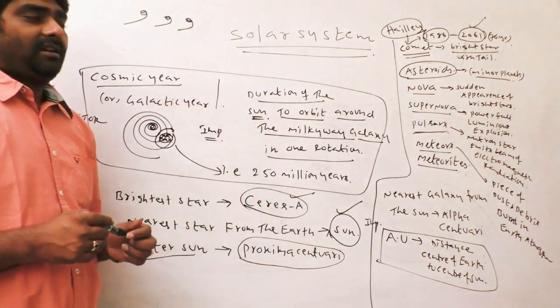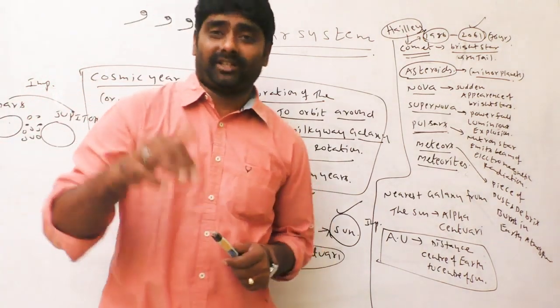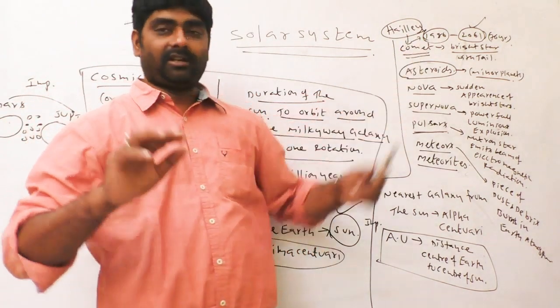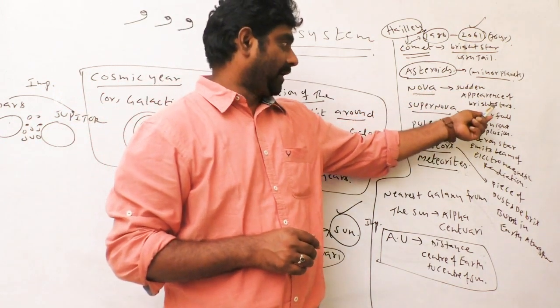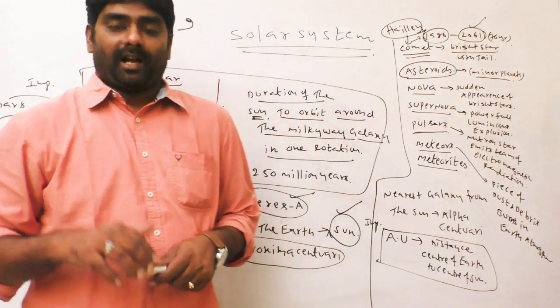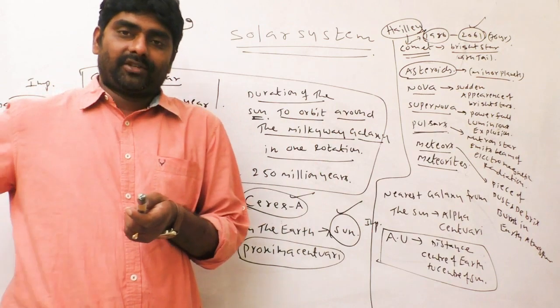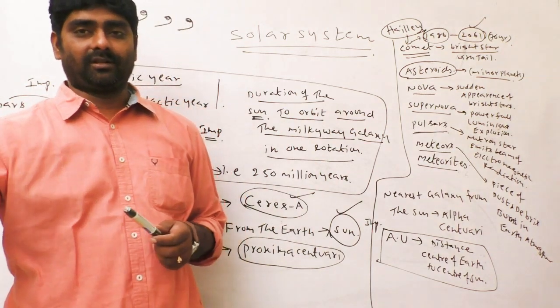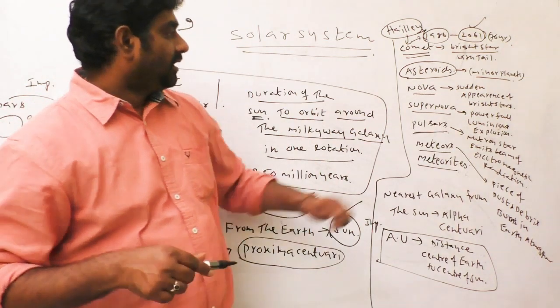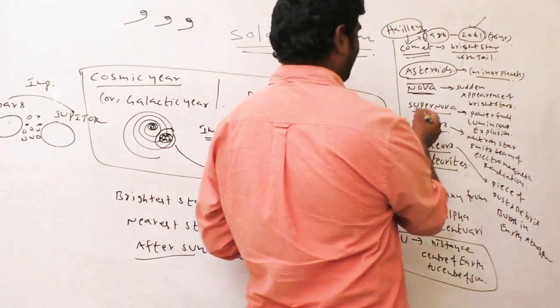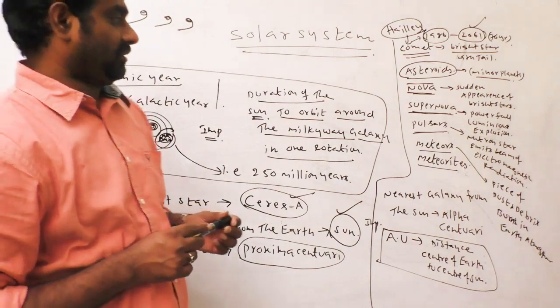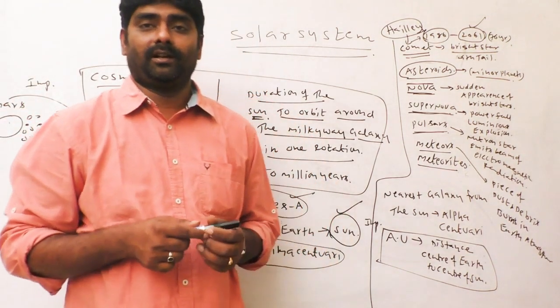And also Nova. It is a star. It is one type of star. Nova is the sudden appearance of a bright star that slowly fades. A new star, a bright star. Explosion. There is also a new star, supernova.